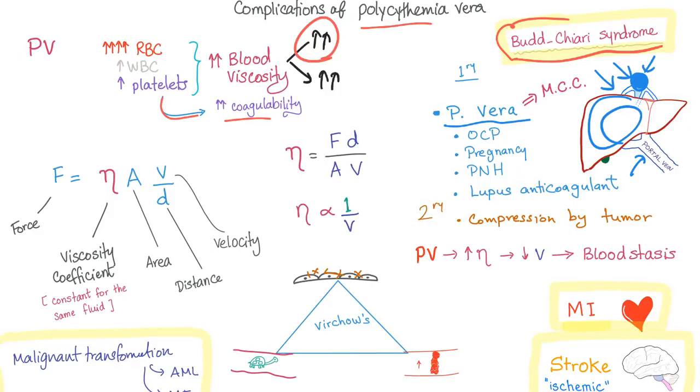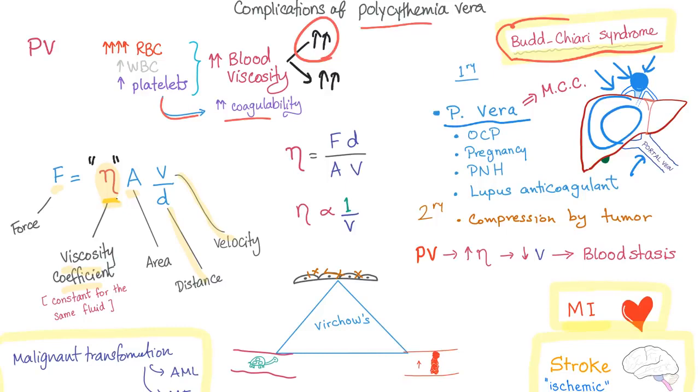Why is that? Remember, in physics, there was something called viscosity. Viscosity is your fluid being so thick. This is the viscosity coefficient, this is the force, this is area, this is velocity, and this is distance.